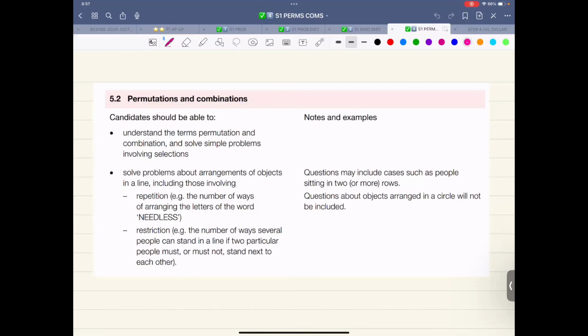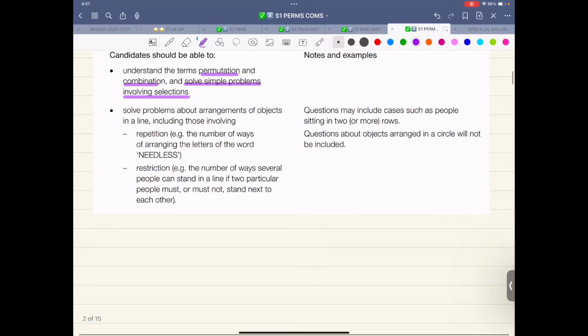No harm in reading it. It says candidates should be able to understand the terms permutation, combination, and solve simple problems involving selection. Well, they are not so simple.